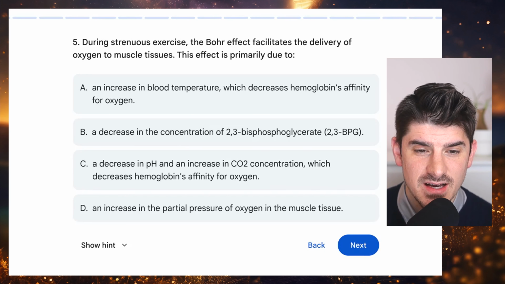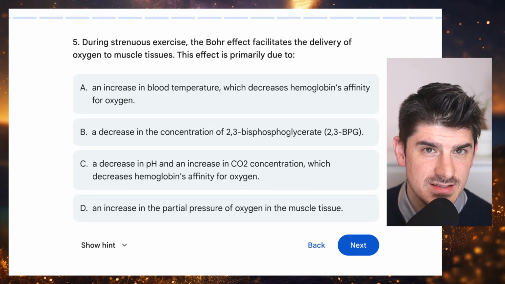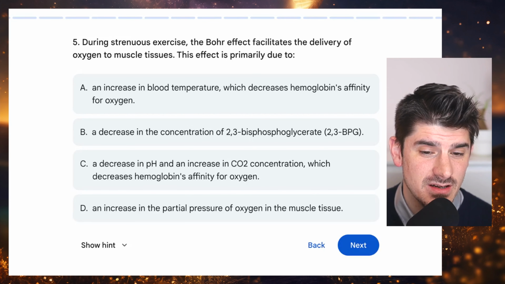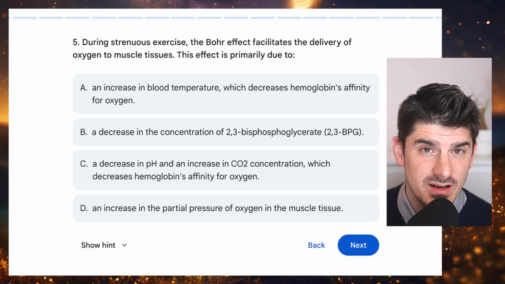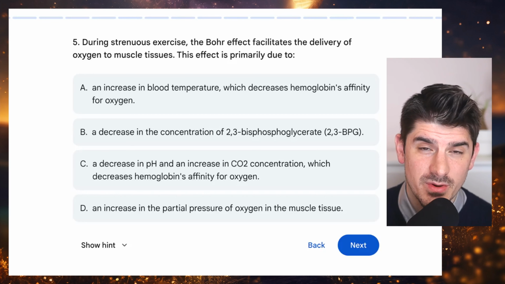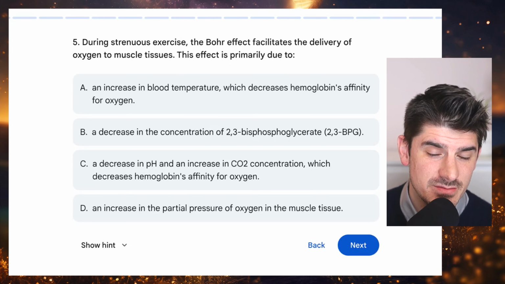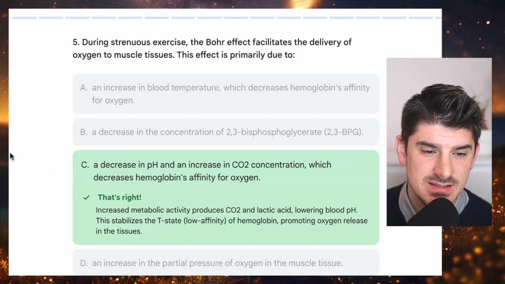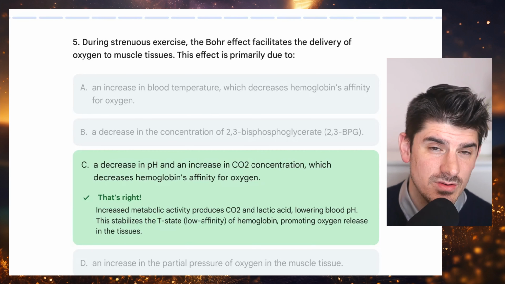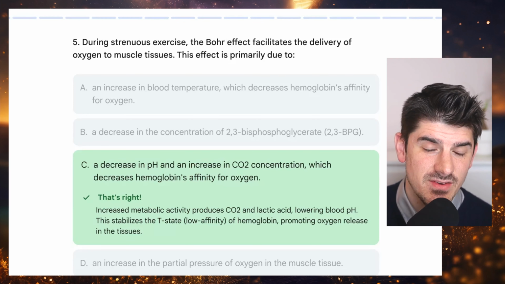Now, in this case, we are wanting something that will increase oxygen delivery to the tissue, and we're describing a situation with strenuous exercise, which of course will make an acidic environment, a warm environment, and an environment full of CO2 because we are consuming oxygen and we are producing metabolic waste in the form of CO2. So this describes C. And of course, because hemoglobin is no longer able to hold onto the oxygen once it reaches this environment, it lets go of the oxygen, providing it to the muscles that need it.